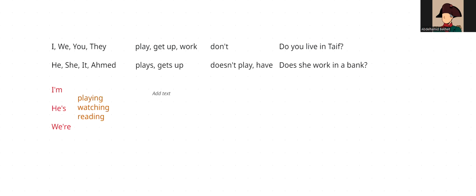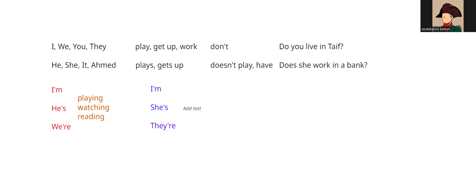So you say, I am, he, she, it is, we, you, they are, plus going to, plus infinitive.